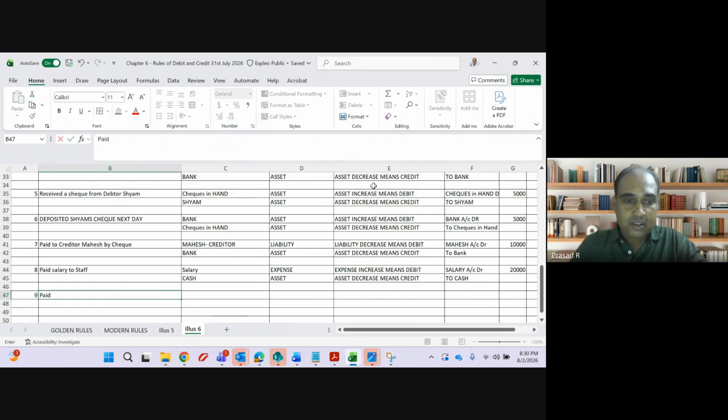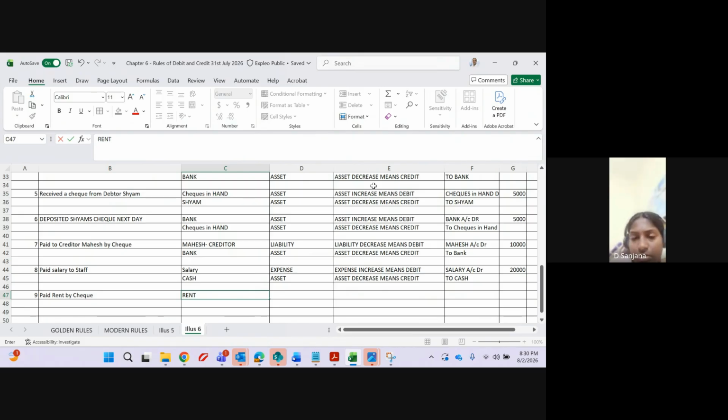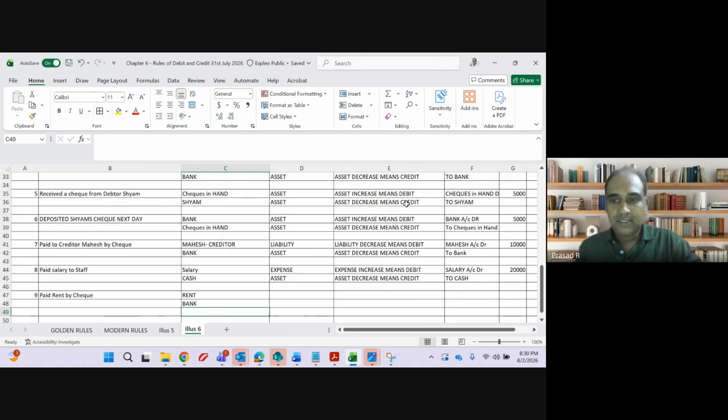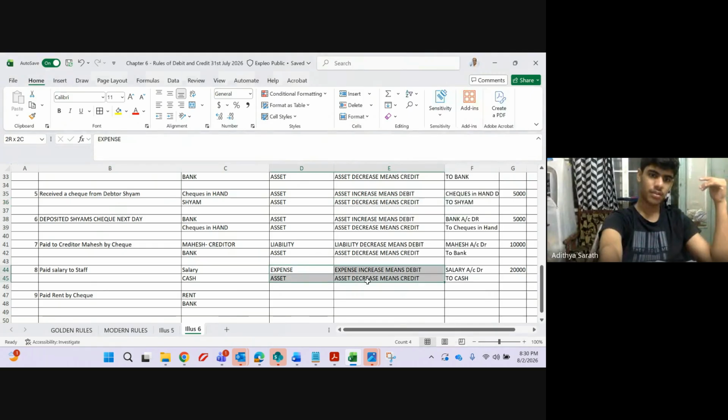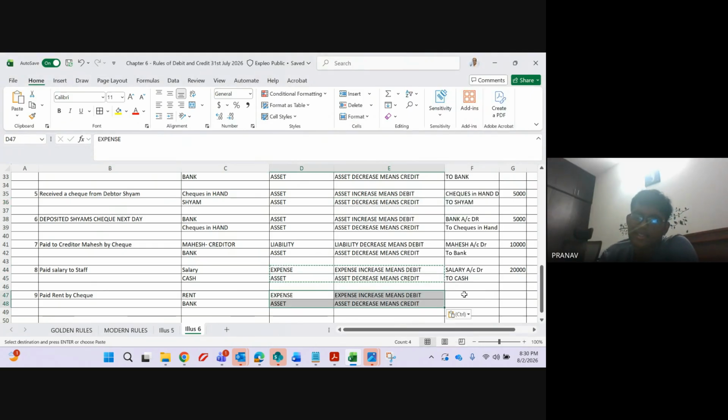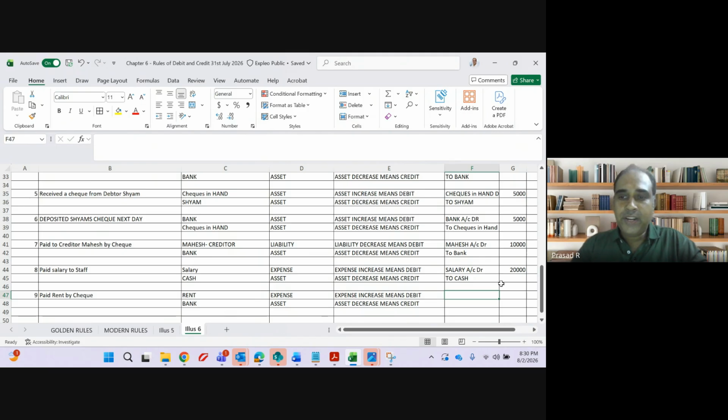Paid rent by check. Check means bank account. Okay, Rent account and Bank account. Rent is an expense and bank is an asset, sir. Yes. Everyone, guys, accounting entry.